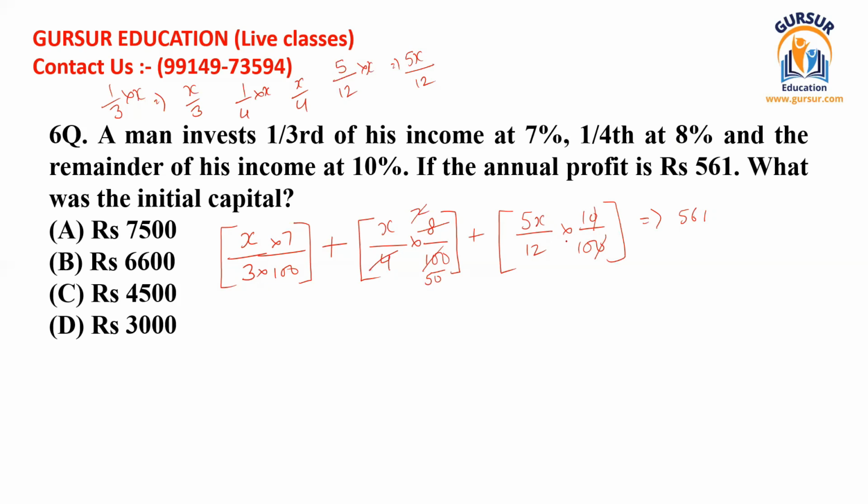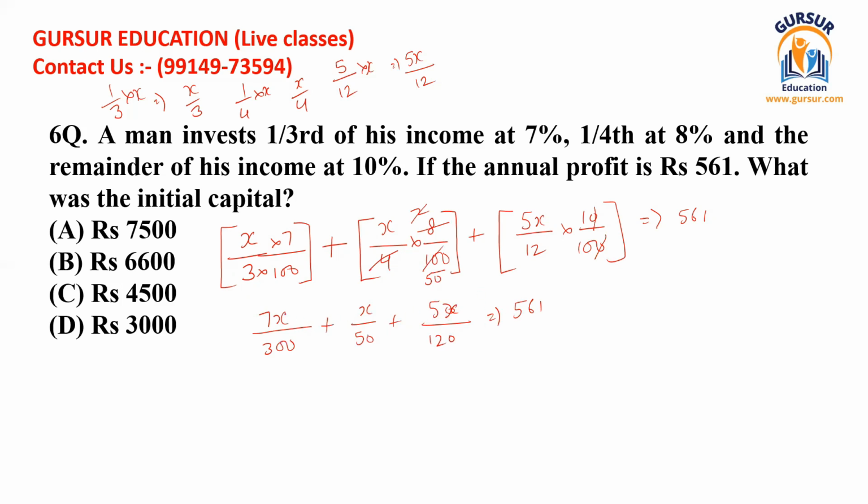So here is 5x divided by 12 multiplied by 1 divided by 10. Now if we solve this further, we get 7x divided by 300 plus x divided by 50 plus 5x divided by 120, and that should all be equal to 561.